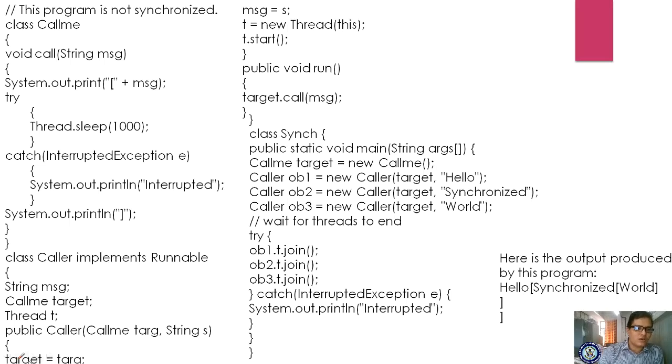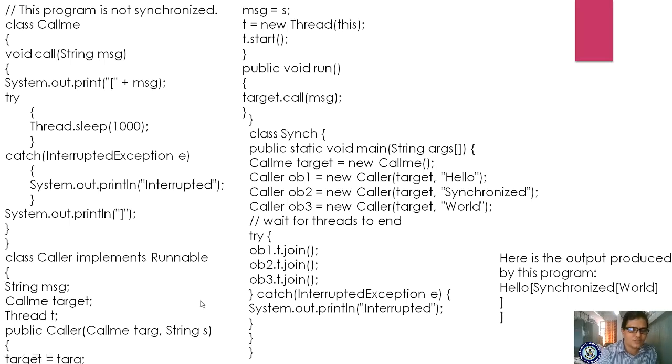Whatever the target, you are referring to this class object. This target will refer to this class object because you are supplying the object as a parameter.